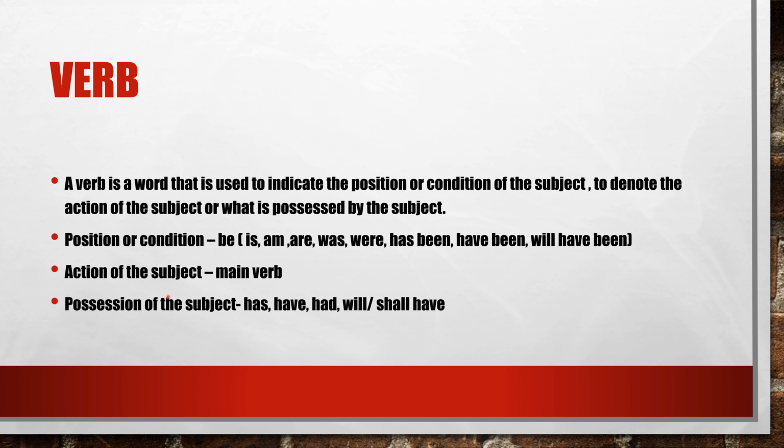Action of the subject. To tell about the action of the subject, we use main verbs such as he jumped. Possession of the subject. Whenever we have to tell about the possession of the subject, we use has, have for present possession, had for past possession and will, shall have for future possession. Suppose I will say I have 2 pens. I had 2 pens in past. I will have 2 cars in future.